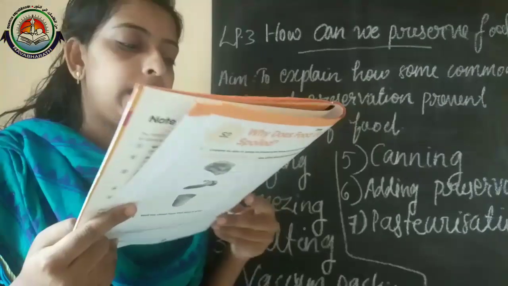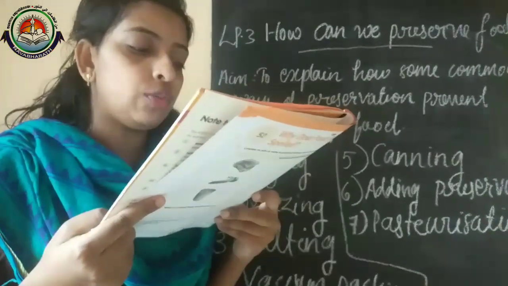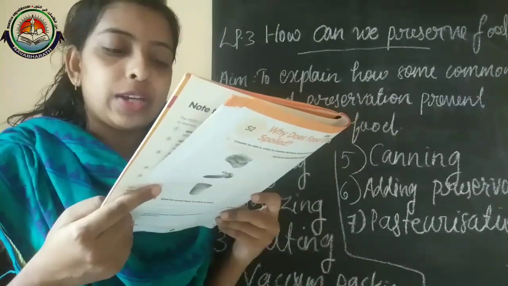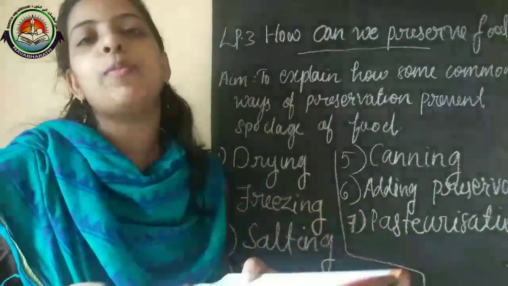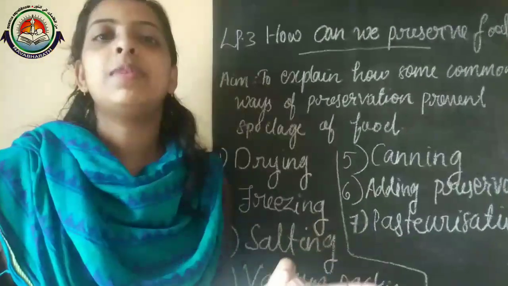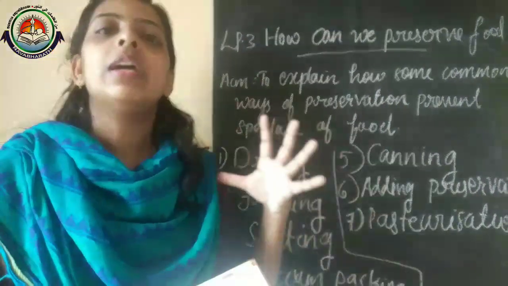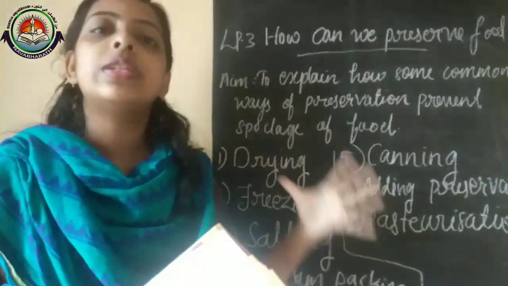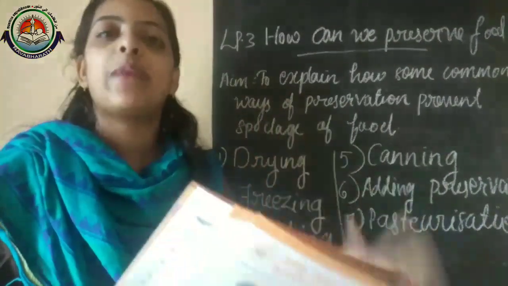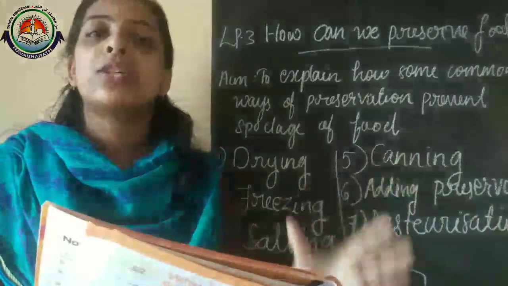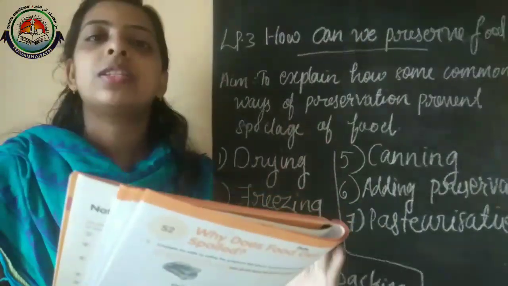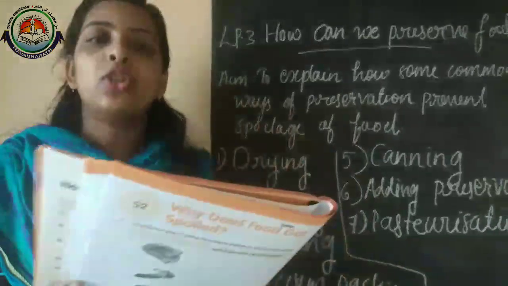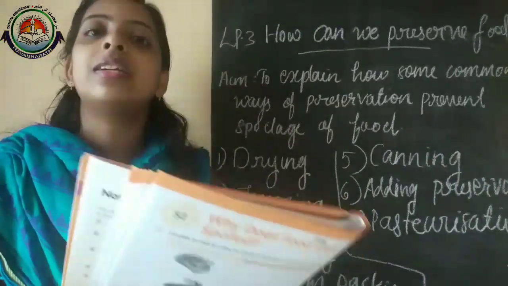Then the third question: a packet of milk was labeled pasteurized milk. How is pasteurized milk different from normal milk? Pasteurized milk means that it is boiled at a high temperature and cooled suddenly. That is considered pasteurized milk. This pasteurization helps the milk stay fresh for a long time. But normal milk can't.